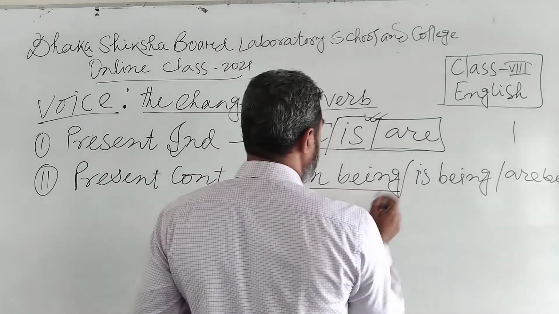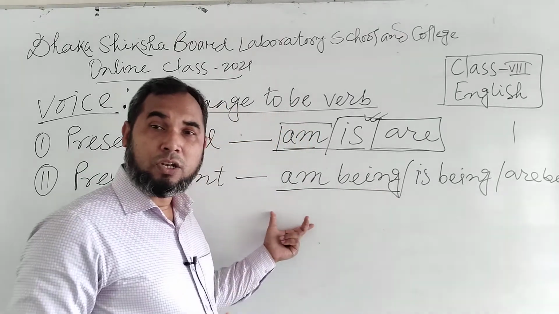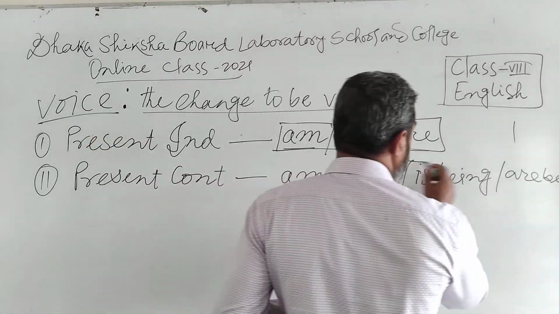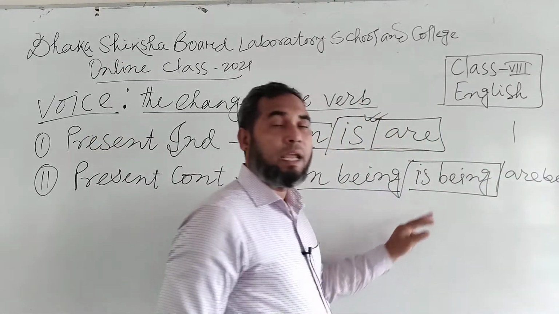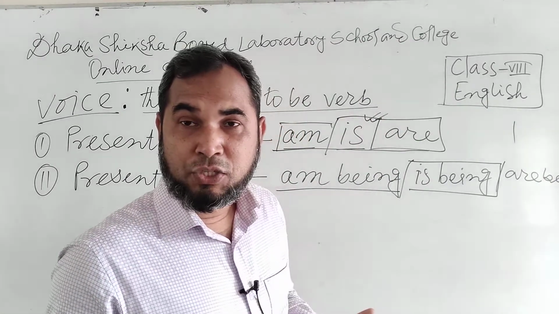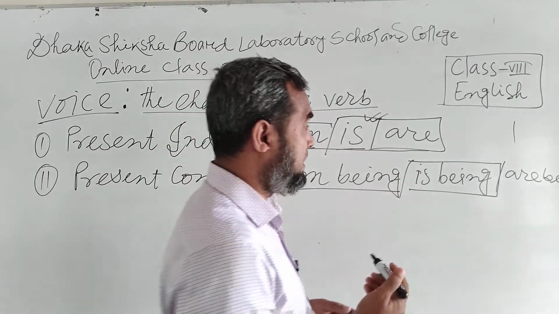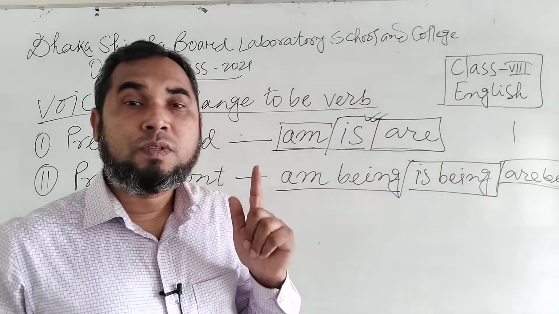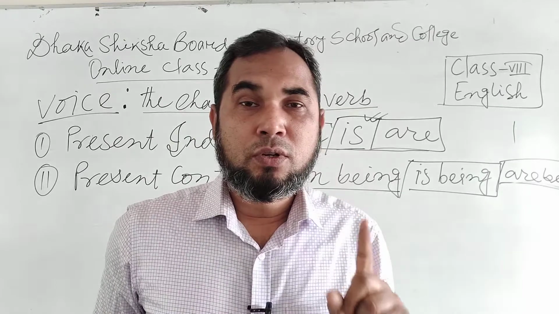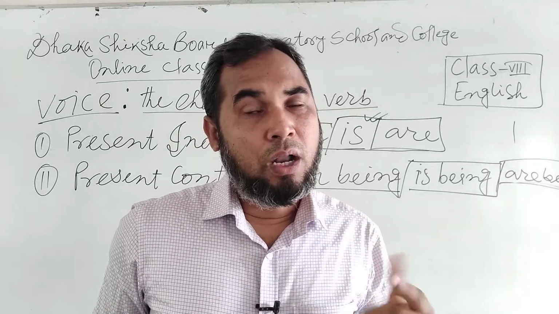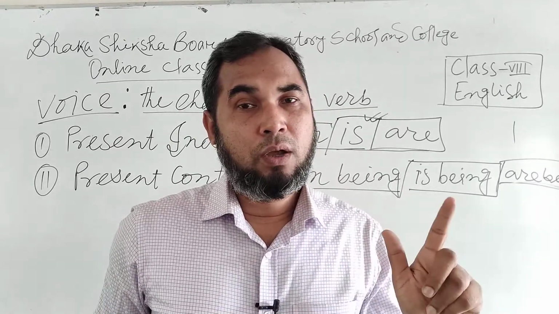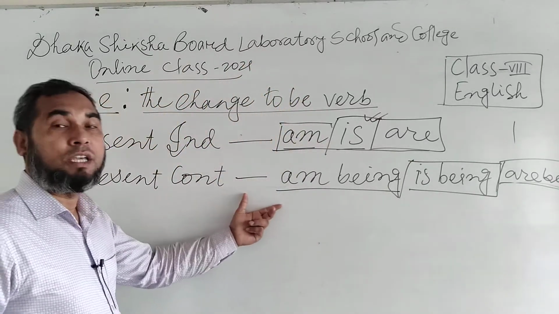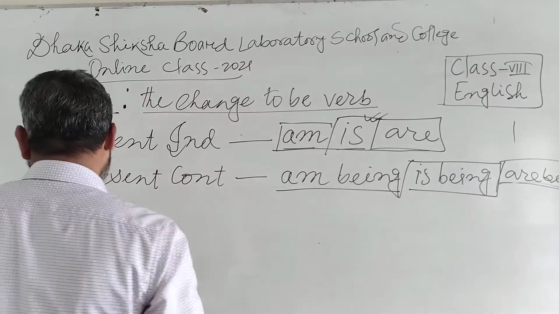If the subject is first person singular in continuous tense, you have to use am being. If the subject is third person singular, you have to use is being. And with the rest of them, you have to use are being. That is first person plural, second person singular and plural, and third person plural. You have to use are being there, and it will be used in present continuous tense.